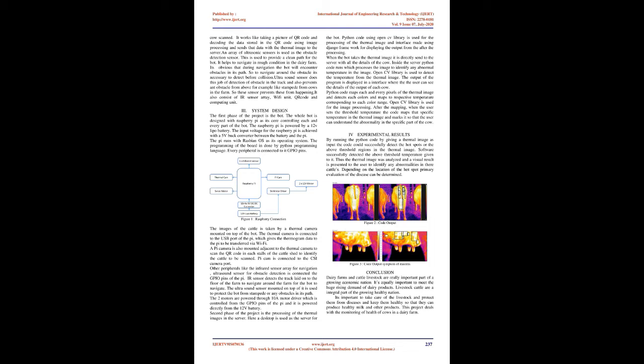3. System design. The first phase of the project is the bot. The whole bot is designed with Raspberry Pi as its core, controlling each and every part of the bot. The Raspberry Pi is powered by a 12V LiPo battery. The input voltage for the Raspberry Pi is achieved with a 5V buck converter between the battery and the Pi.